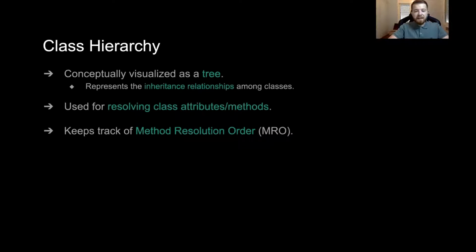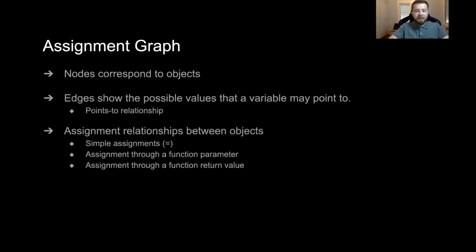The class hierarchy allows us to handle Python's object-oriented nature. It represents the inheritance relationships among classes and is very useful for resolving class attributes and methods with respect to Python's method resolution order. The assignment graph is the structure that allows us to handle higher-order functions.